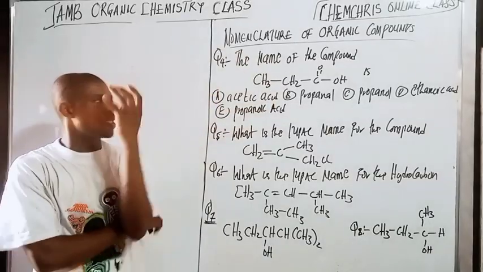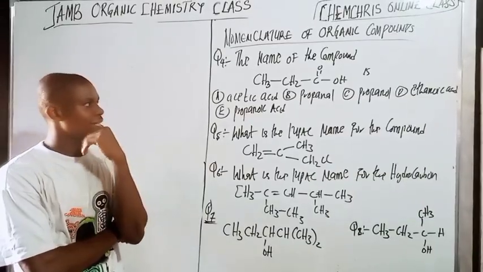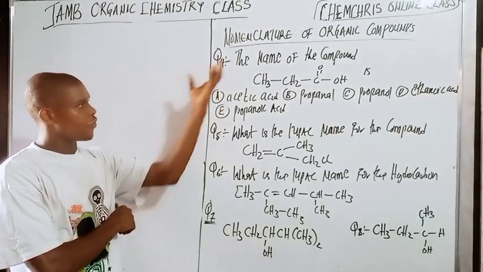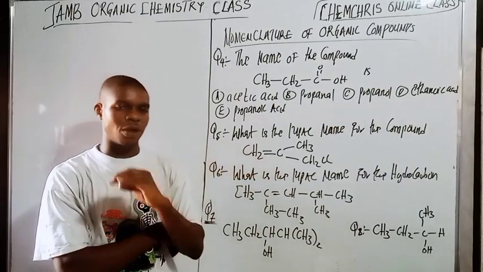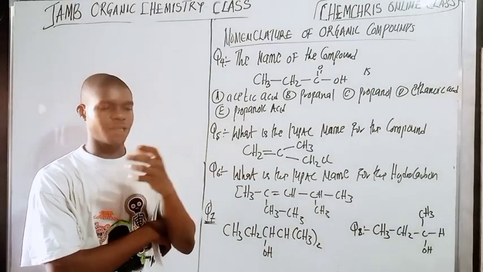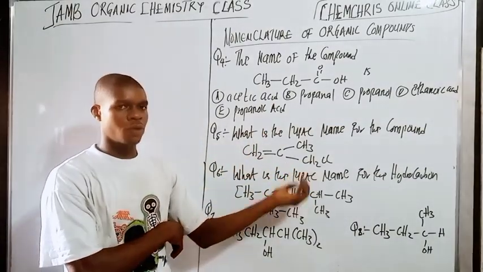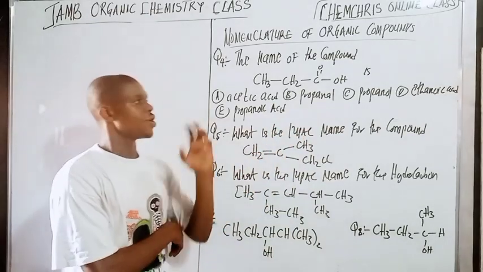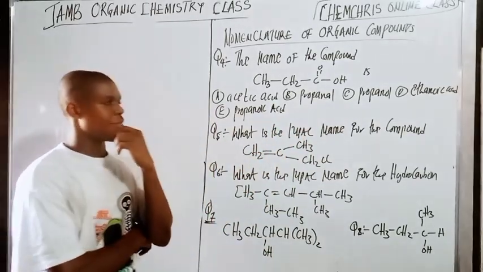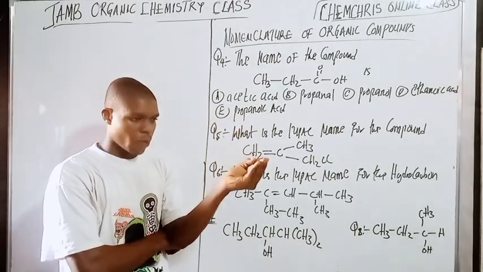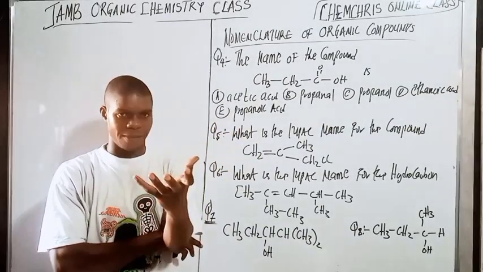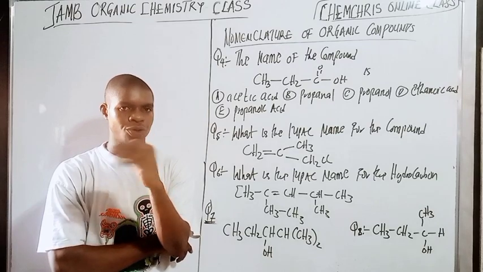Let's look at the second set of questions. They say give the name, from question 4 to question 8. I did include the options you get because of the board. So I'm just going to show the nomenclature here. What I'm going to do after I finish naming each one is give you a similar one for you to name. Do you get that? So that's what we'll be doing now.